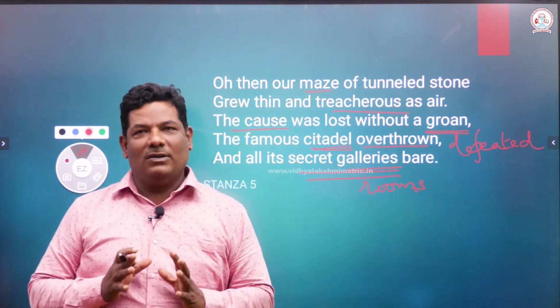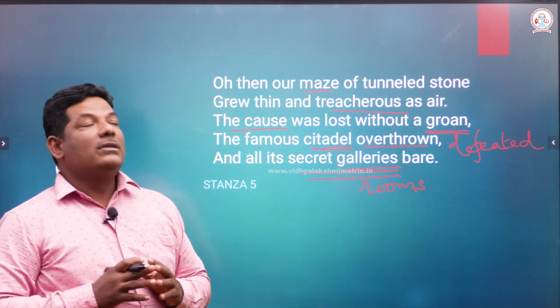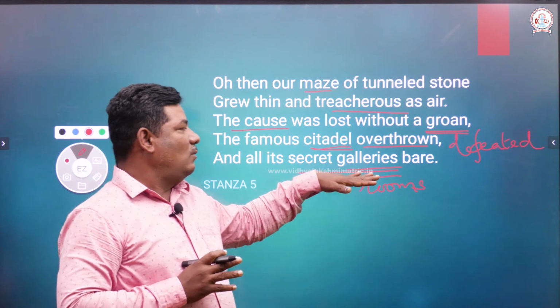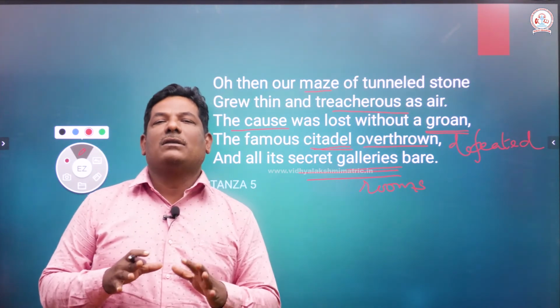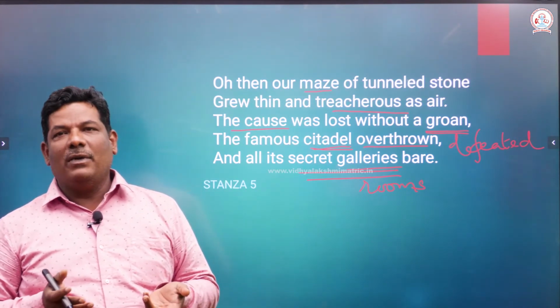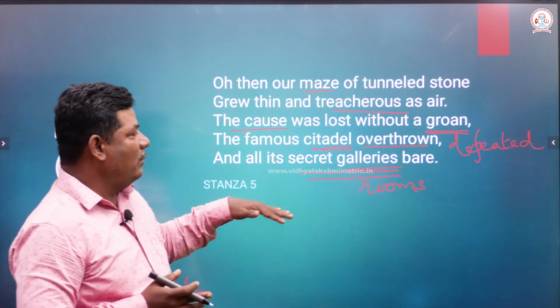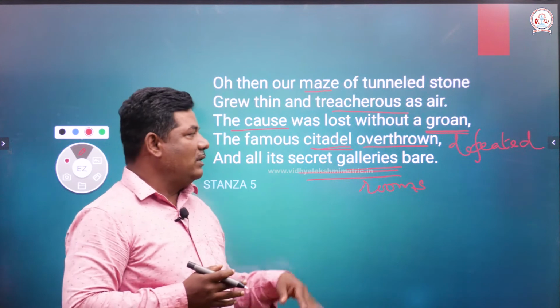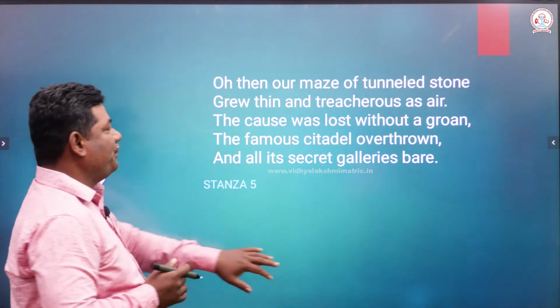It's the castle, right? What is overthrown? The castle was defeated, right? Secret galleries. What are galleries? Secret small rooms where costly things, costly ornaments would be kept. What happened to them? So the enemies came, defeated all the people, and they looted away all costly ornaments. That is why it has become bare, right? Okay.